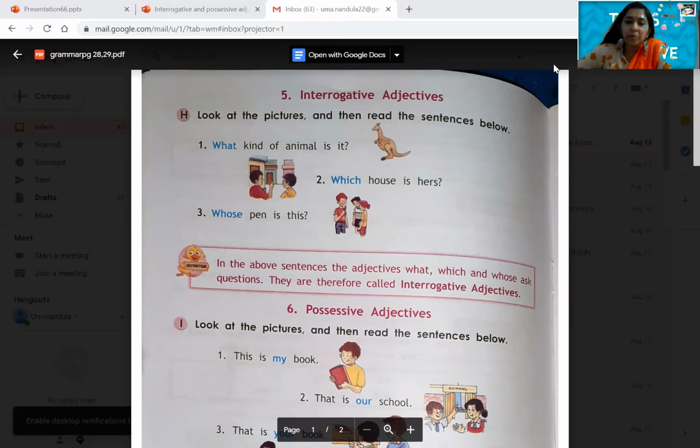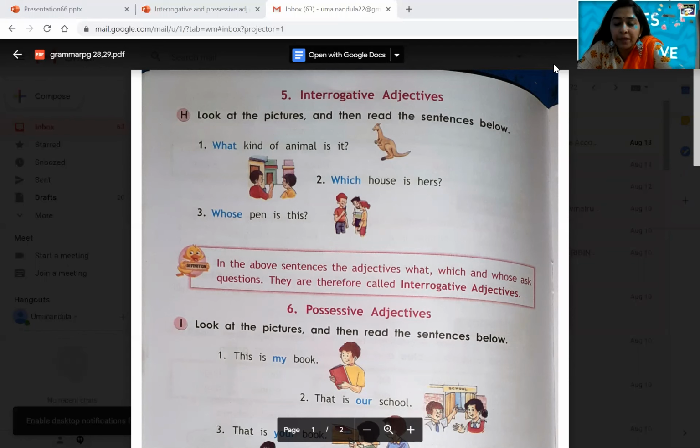So simple, just remember 3 words: what, which, whose, followed by a noun. They are called interrogative adjectives. Repeating again, what, which, whose, followed by nouns. Here you may have a doubt: what kind of animal? Kind of animal comes as a noun. So here, what is the interrogative adjective. Which house? Which comes as an interrogative adjective. Whose pen? Whose comes as an interrogative adjective.